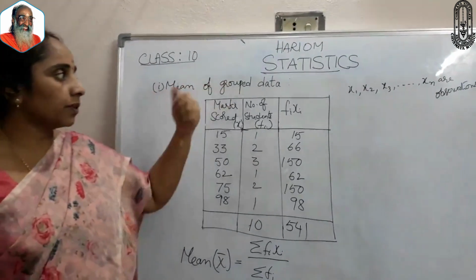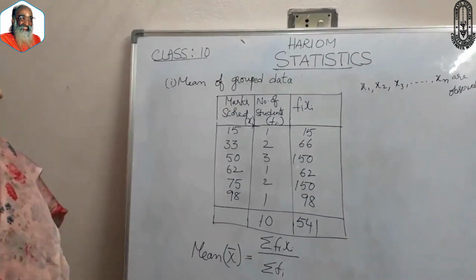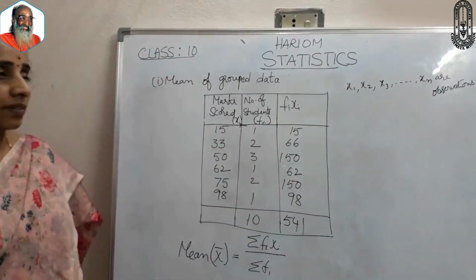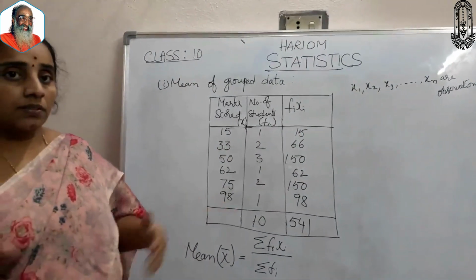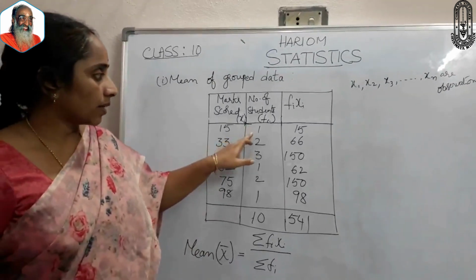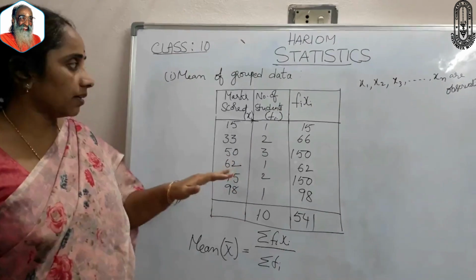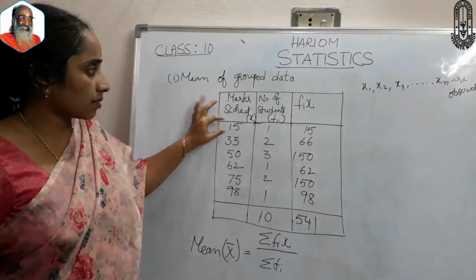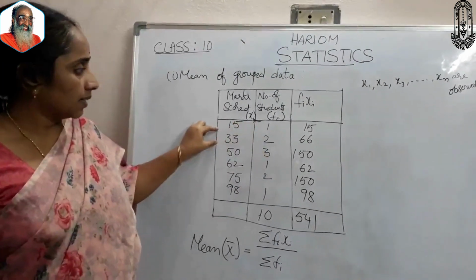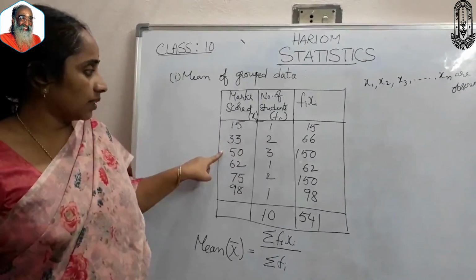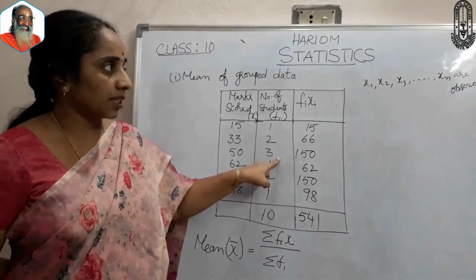Mean of grouped data. Here x1, x2, x3 and so on up to xn are observations with the respective frequencies, meaning 15 marks scored by one student, 33 marks scored by two students, 50 marks scored by three students.